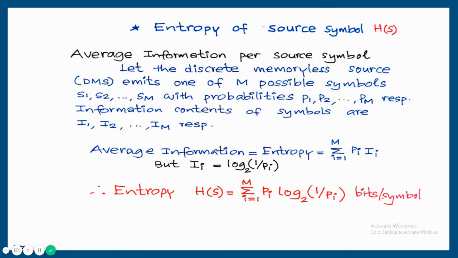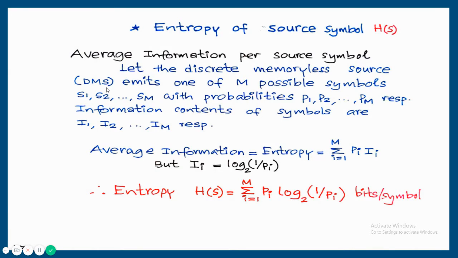Next topic is entropy of source symbol. Average information per symbol is called entropy. So we know how to calculate average, that is the way the mean or expected value is calculated. Same way here also we can calculate average information. That average information is known as entropy of source symbol. Notation is capital H, H of S.